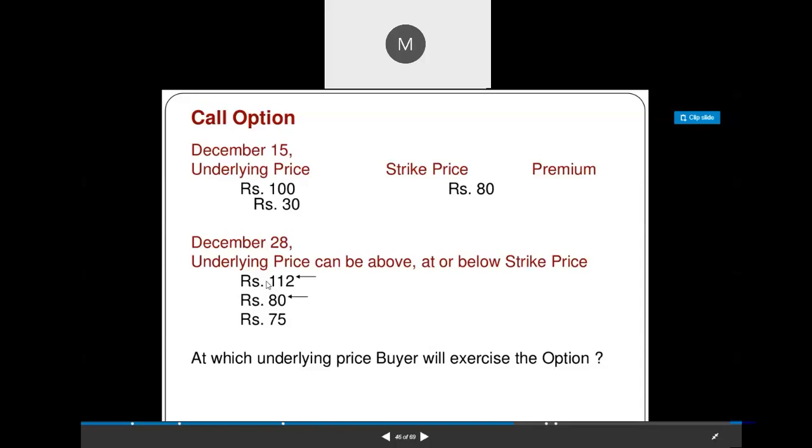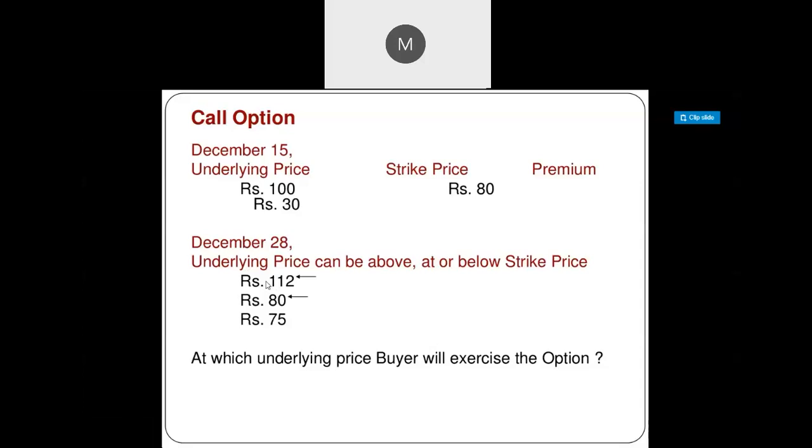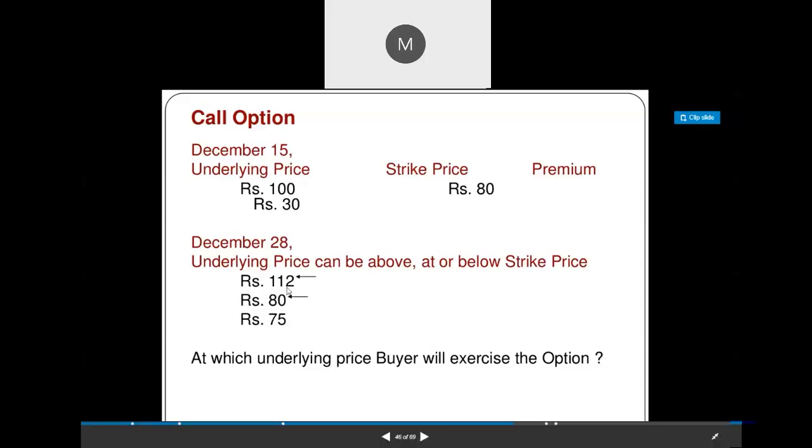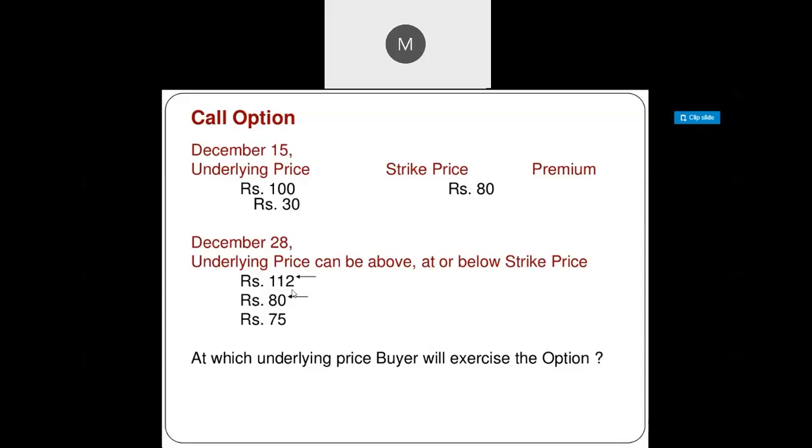Consider three possibilities: one is 112, if the market price reaches 112, and if the market price is 80, and if the market price is 75. So if the market price reaches 112, you make the profit, so at that time you can exercise the contract. So 112 minus 80, that is a profit, so you can exercise the contract.